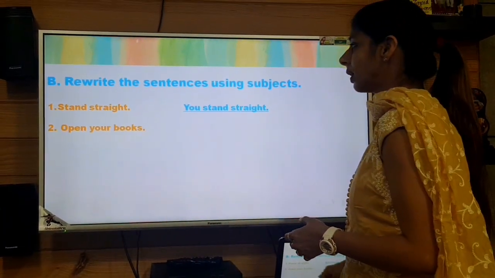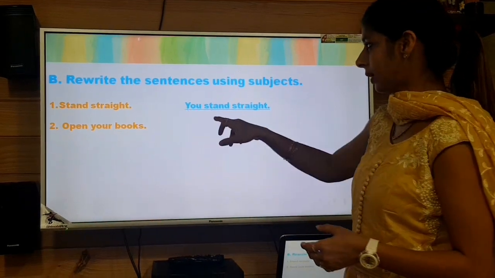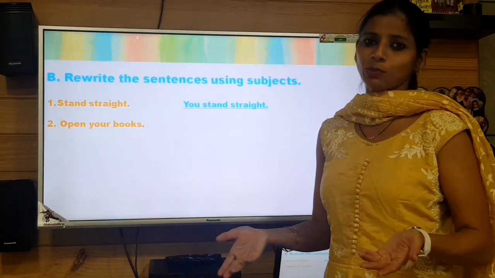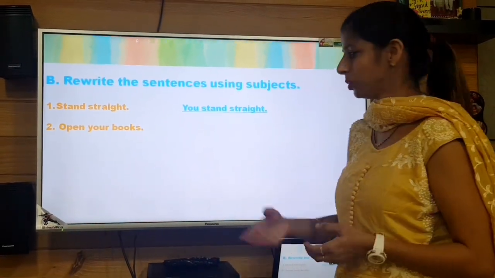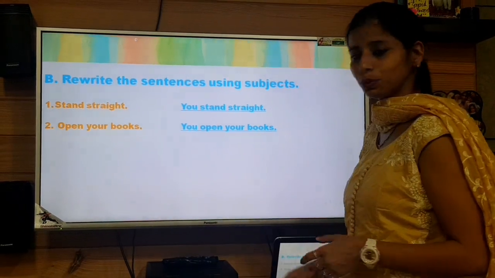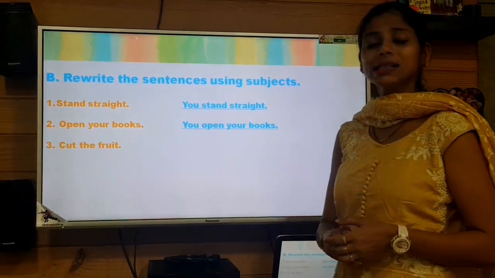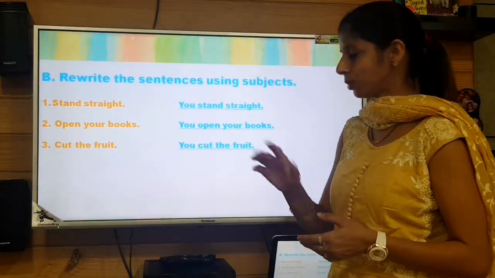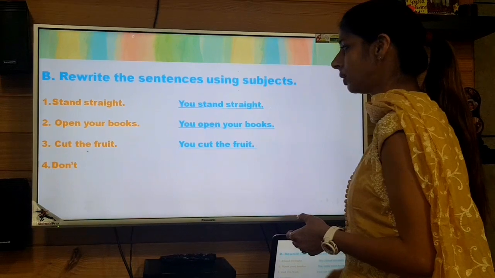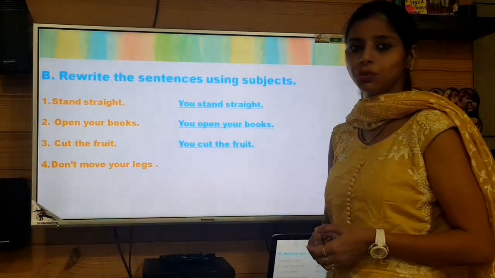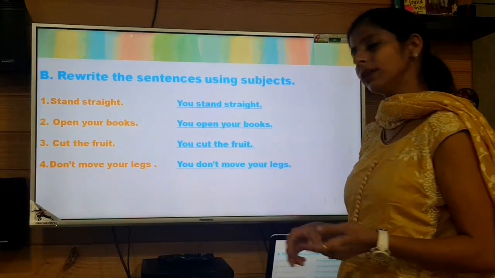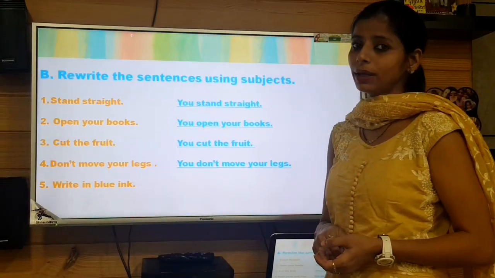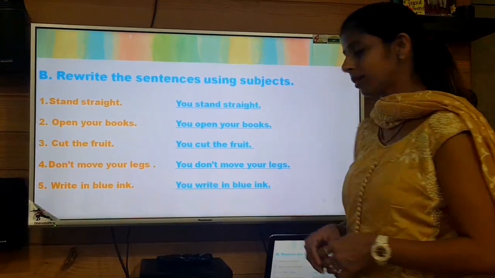So then, 'Stand straight.' Here, you stand straight. I have taken up 'Open your books.' So it is obvious that 'open your books' is told to you only. So you open your books, right? Then the third one is 'Cut the fruit.' Again I have taken up 'You cut the fruit,' or you can take some other subject also. Then the next one is 'Don't move your legs.' So again, you don't move your legs. And then next, 'Write in blue ink.' You write in blue ink, right?